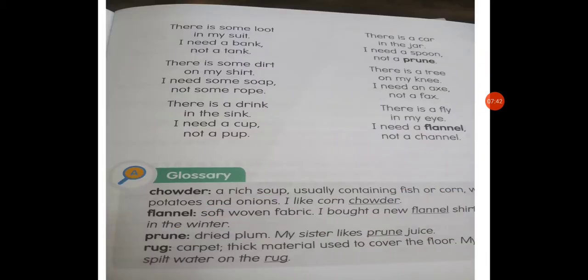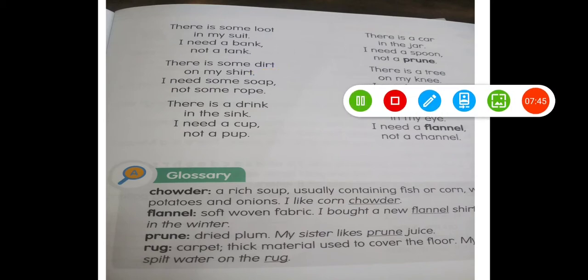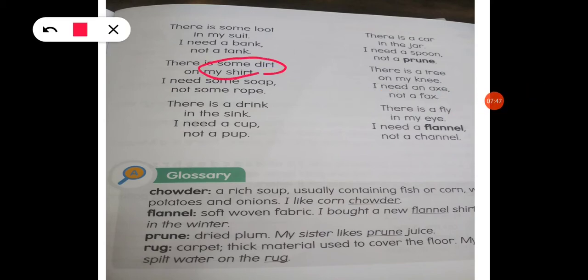Next one, now let's discuss. There is some dirt on my shirt. This is the problem. And there is a solution. What is the solution? Soap. Soap is a solution. Rope is not a solution. Okay, students? Here, drink in the sink is a problem.